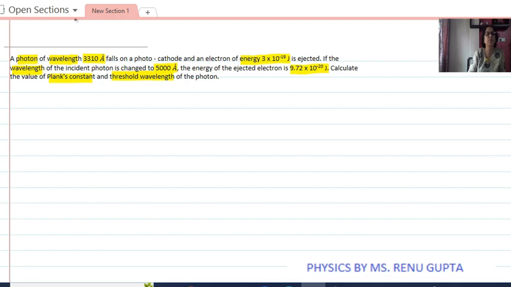So first of all, here we are given wavelength 1 is equal to 3310 angstrom and energy of electron ejected with this wavelength is 3 into 10 to the power minus 19 joule.